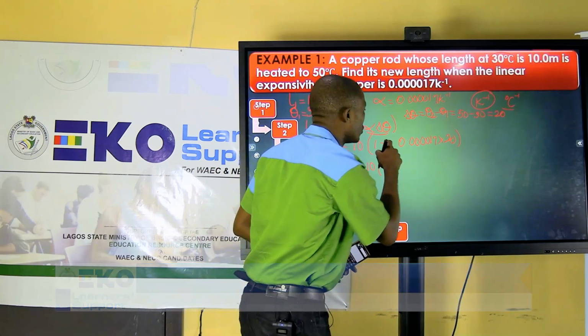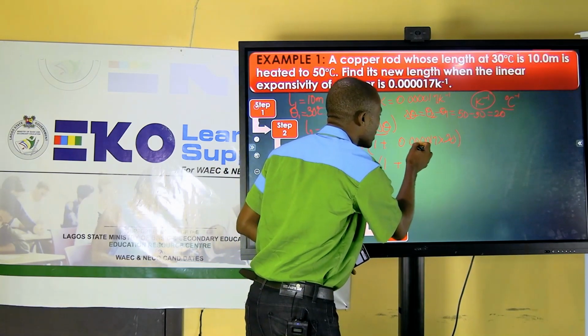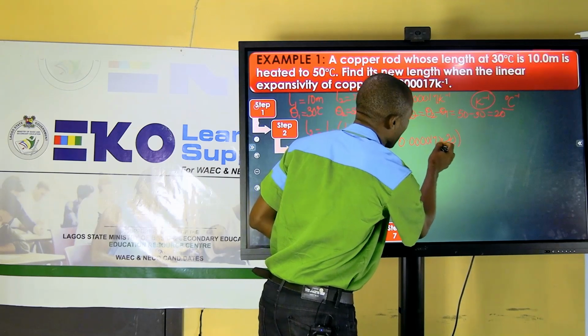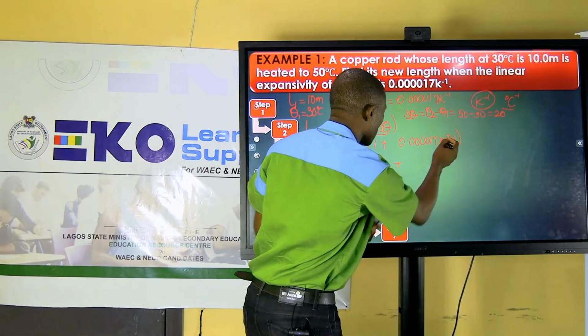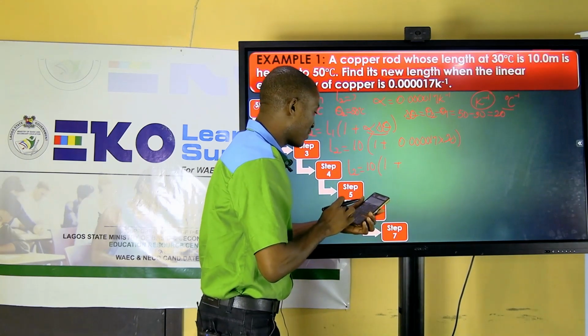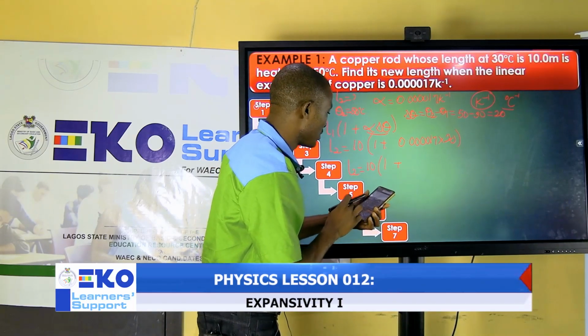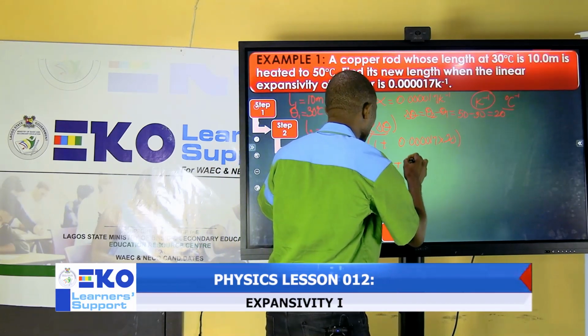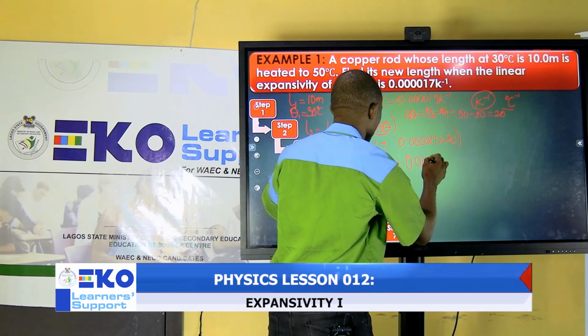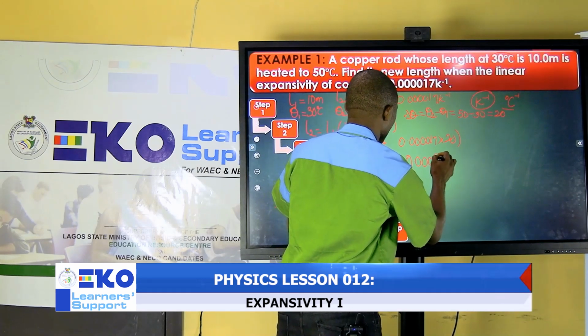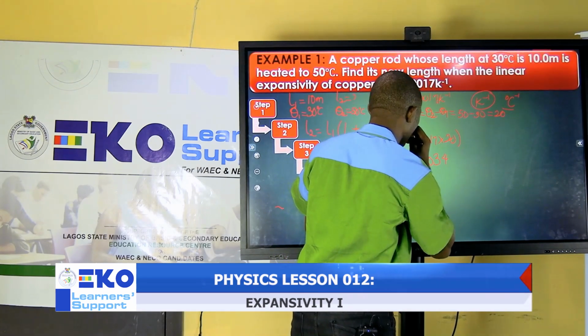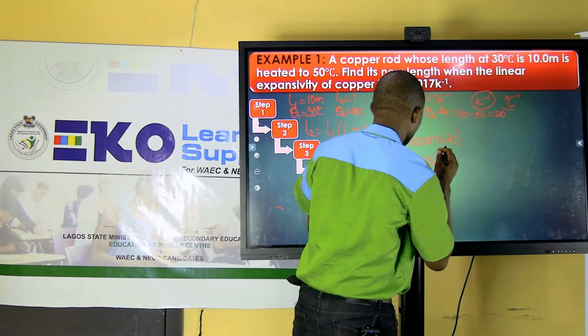Please take note. Don't add 1 to 0.000017 before multiplying by 20. So you multiply by 20. So if you do that, 0.000017 times 20, use your calculator, you confirm that you're going to have 0.00034. This is what I have from my own calculator.